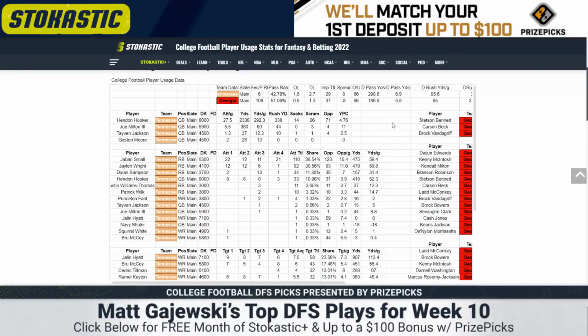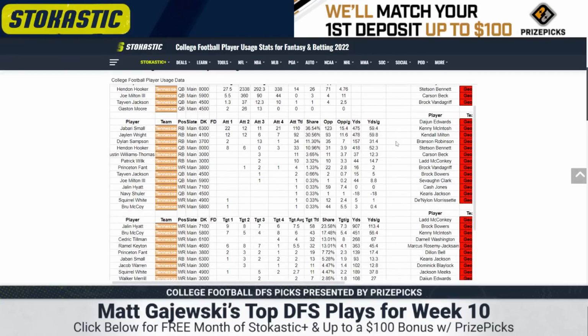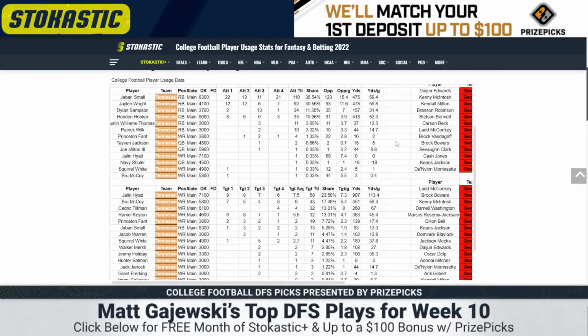In the backfield, Jabari Small is the 1A. Jalen Wright is the 1B. When the going gets tough, you'll see more work for Jabari. He's viable in tournaments, had 21 carries last week. Season-long numbers aren't going to be good, just they run so many plays that they're forced into a rotation to some degree, but I'll still play some Small.